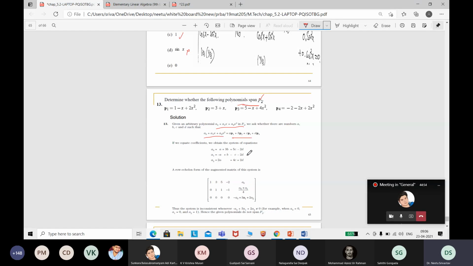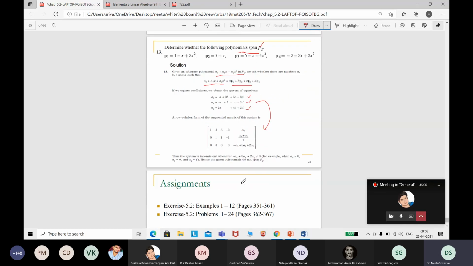Multiply, equate, and then you will get this system of equations. So this system of equations again transforms to the matrix. Transforming it to the matrix, you are going to get this. And then you will get a solution. It is saying that it will not span. Again, why? You can see here. This is the case for no solution because augmented matrix is having a rank 3 which is greater than the rank of coefficient matrix. Is this clear? Is spanning clear?